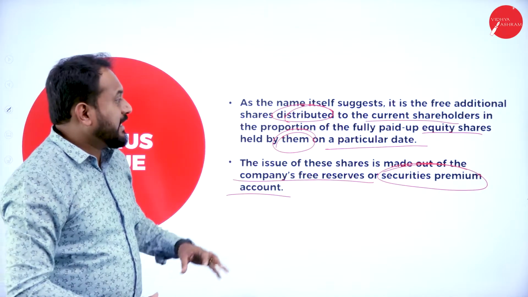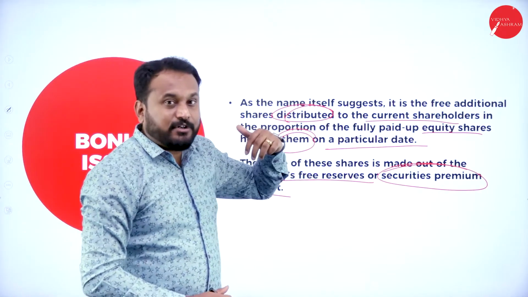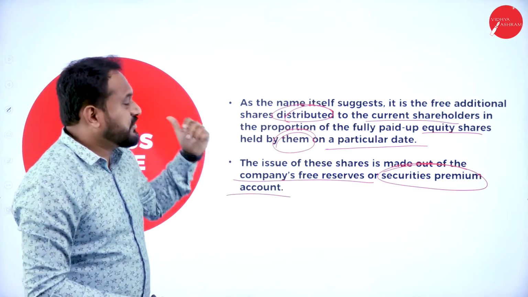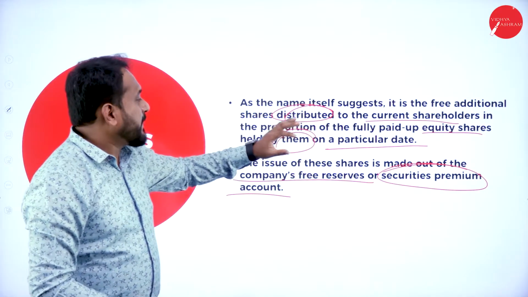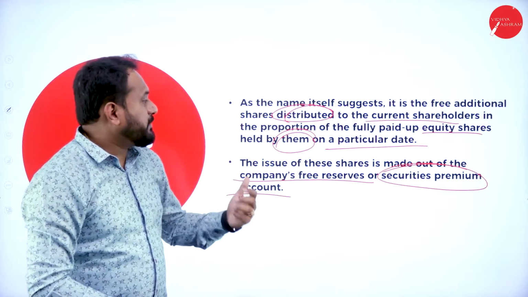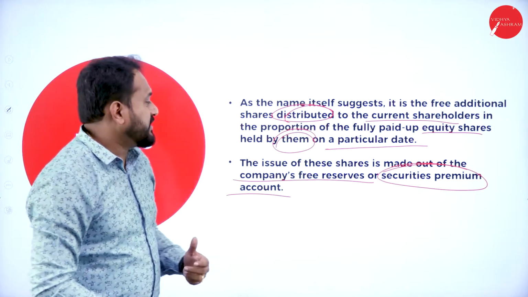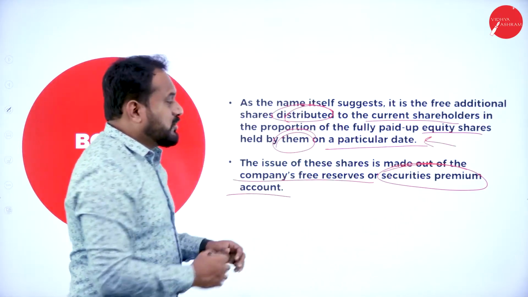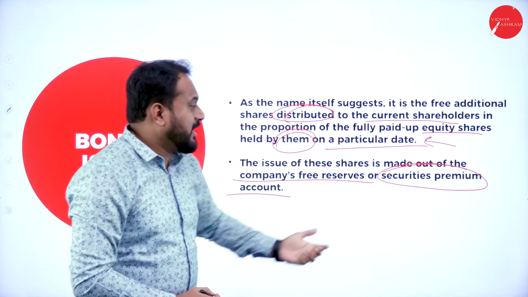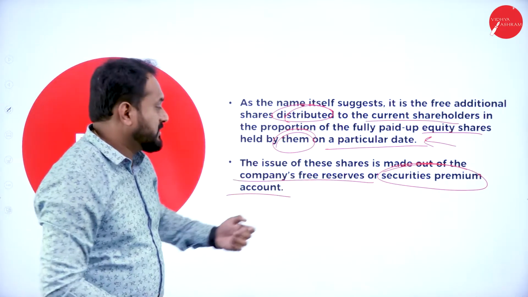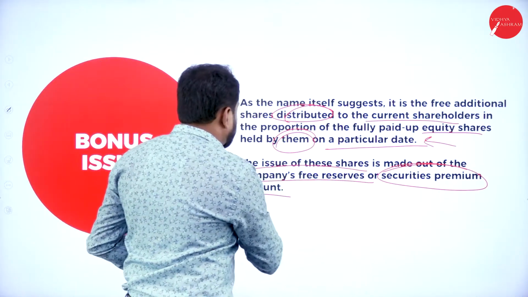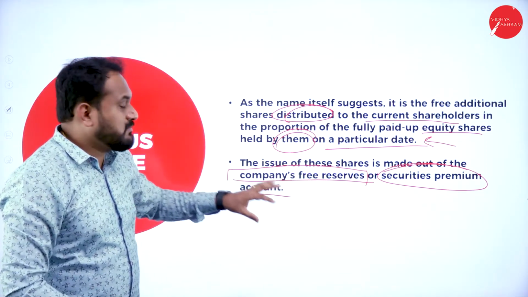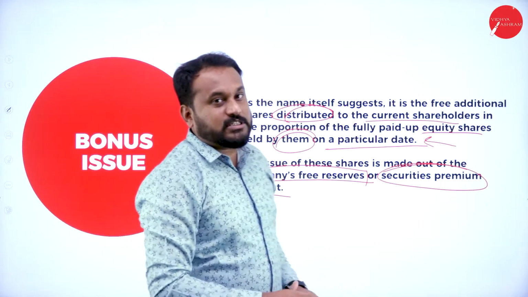So what is a bonus share? It is given to the current shareholders, and it is also called a free additional share, distributed to people who hold fully paid equity shares on a particular date. The issue of these shares is made out of the company's free reserves, and only when the company's free reserves are there do they go with it, or out of the securities premium account. That is called a bonus issue.